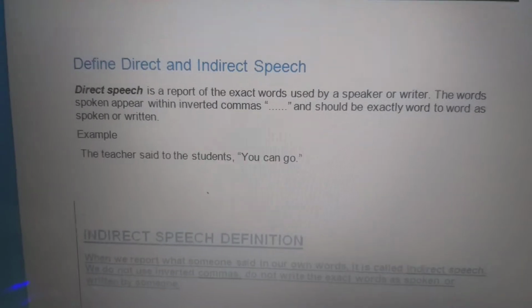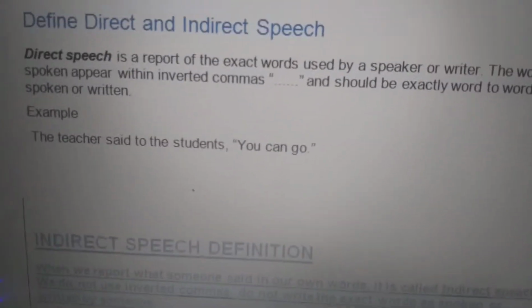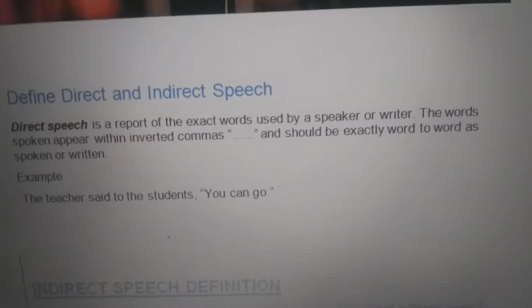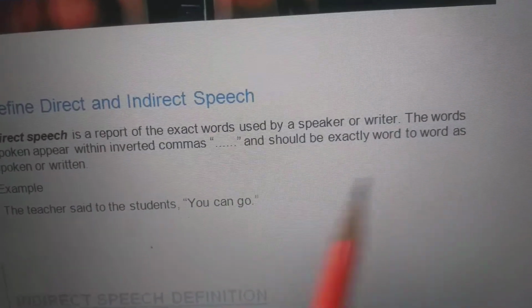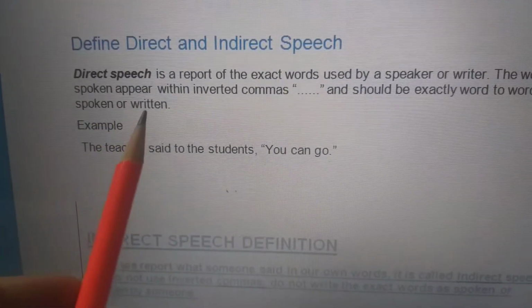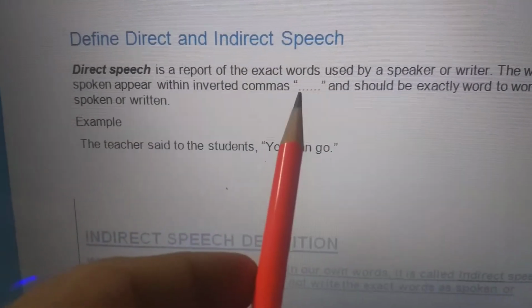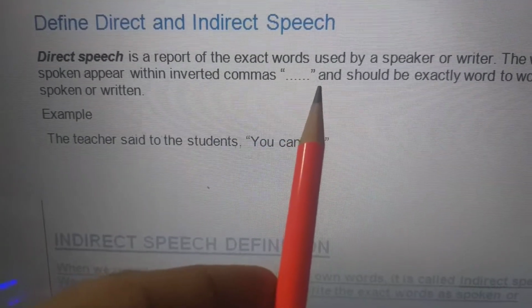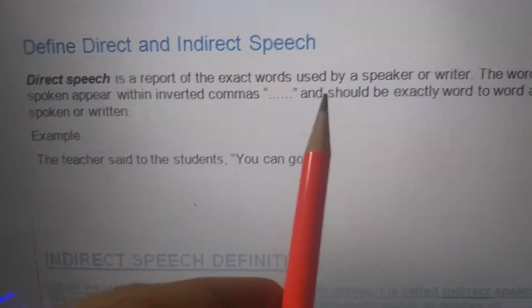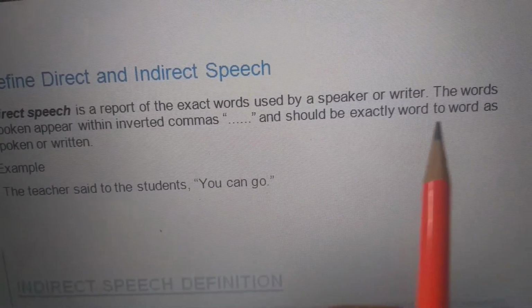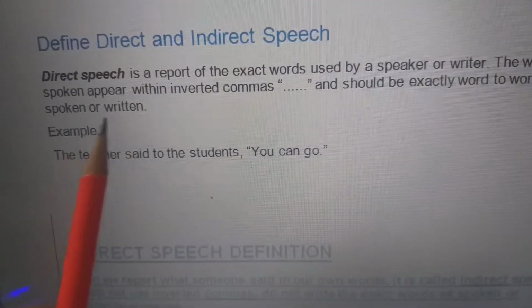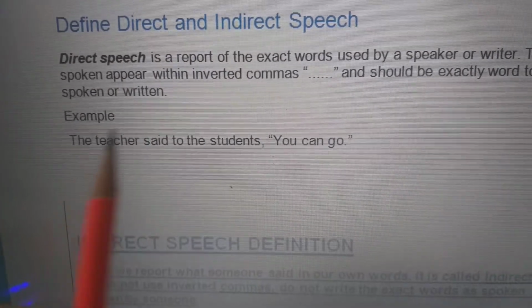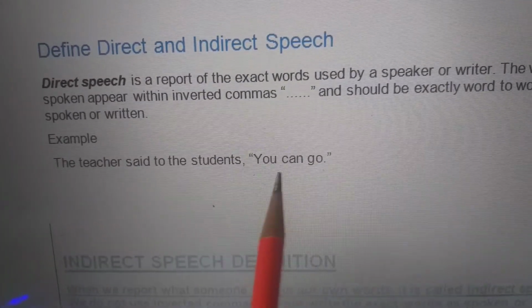Now, as you know, direct speech is a report of the exact words used by a speaker or writer. The words spoken appear within inverted commas. These are the commas, and when it ends, you put another inverted comma. And it should be exactly word to word as spoken or written. For example, the teacher said to the students, "You can go."